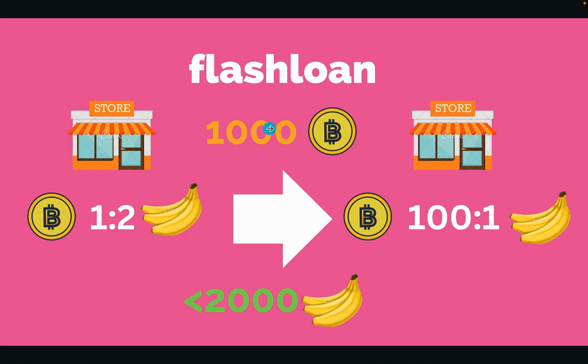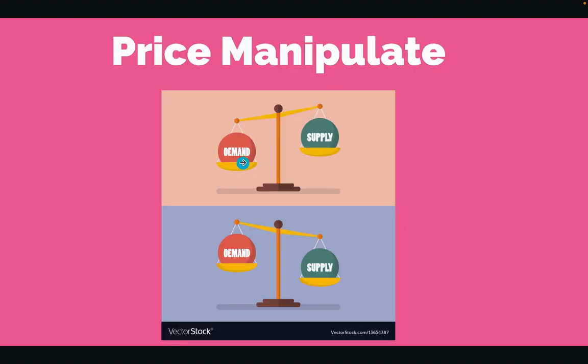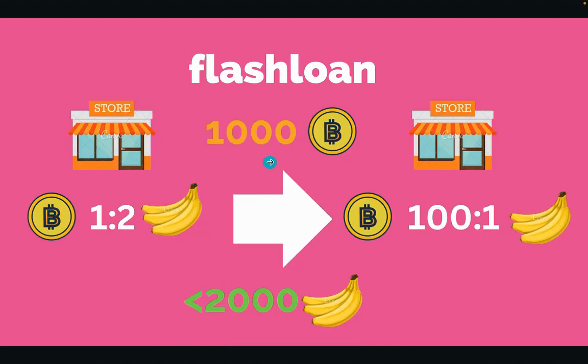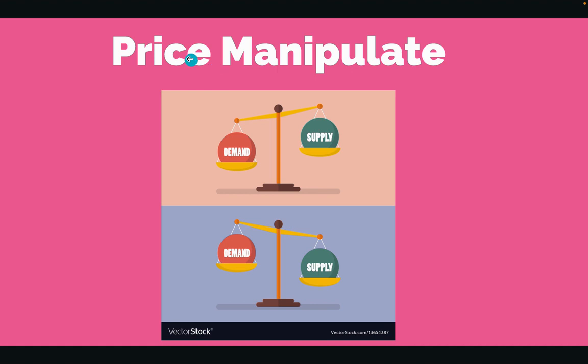So if you just storm all the demand here, the price is just broken, because let's say normally there are 50 people who want banana every day, but out of nowhere you gather 100,000 people to come here to buy banana. The price of the banana just changes rapidly, or you can say that the price is manipulated.